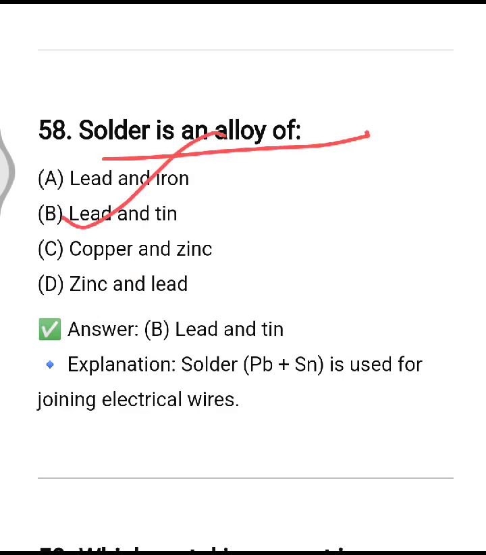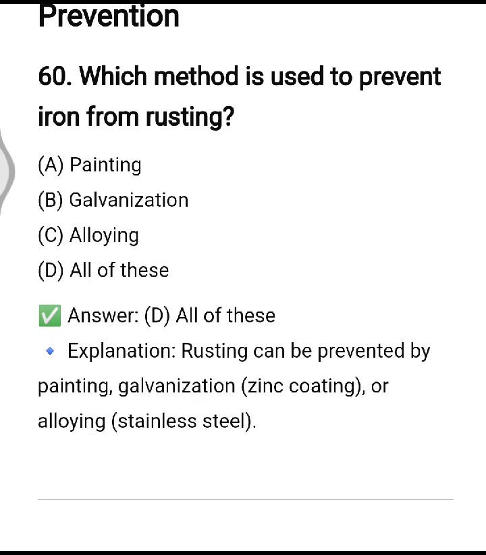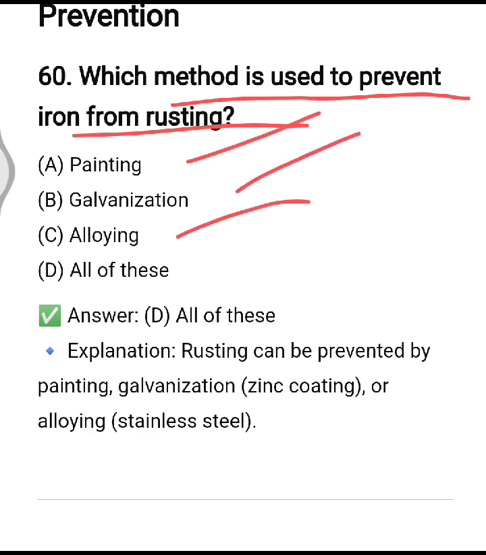Option number B. Which metal is present in amalgam? Means amalgam is an alloy of mercury. Which method is used to prevent iron from rusting? Painting, galvanization, alloying, all of these. Option number D is correct one.